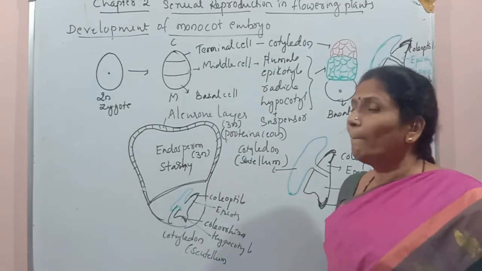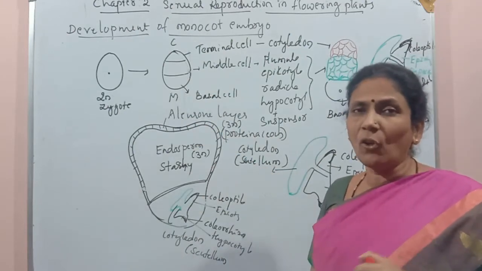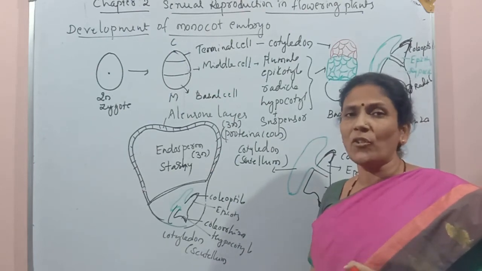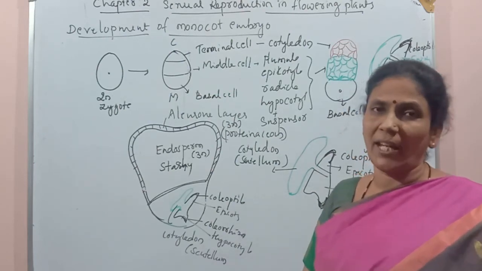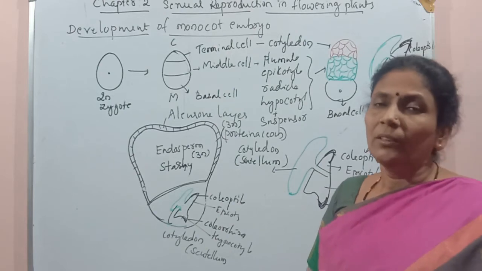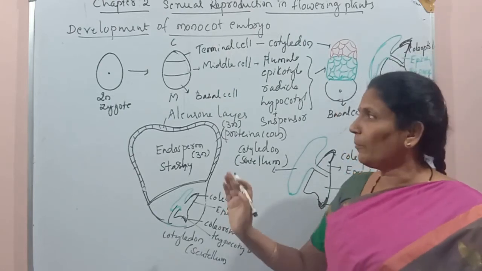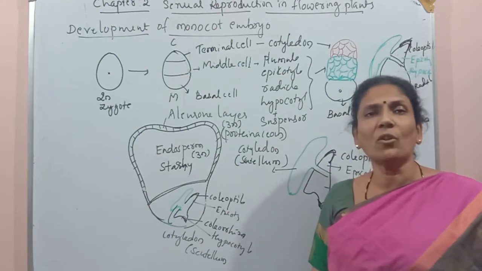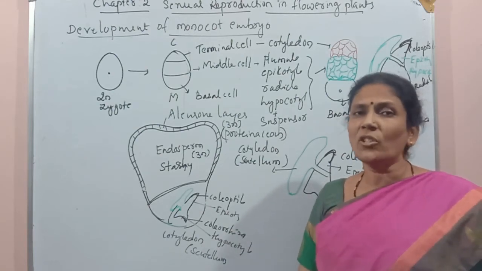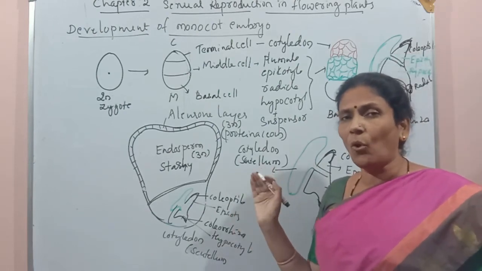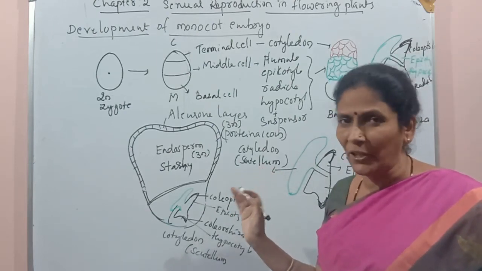And basal cell. In dicot embryo, the basal cell is used for the formation of important structures like hypophysis, suspensor and the posterior cell. But in monocot, the basal cell is not doing anything. Such structures are not formed by the basal cell in monocot embryo development.